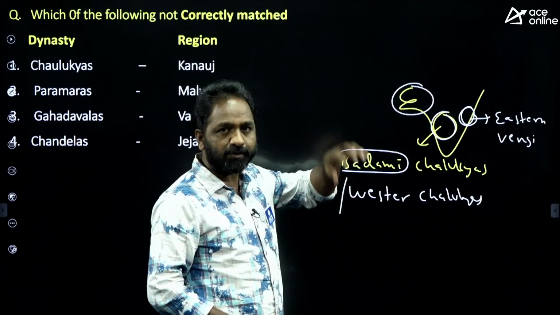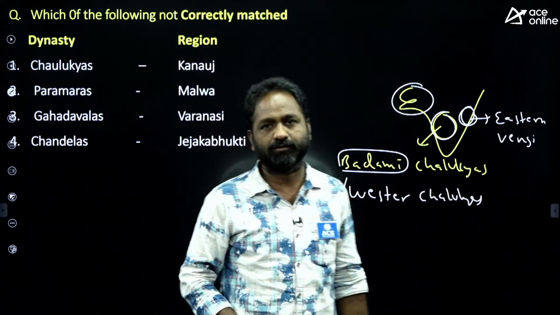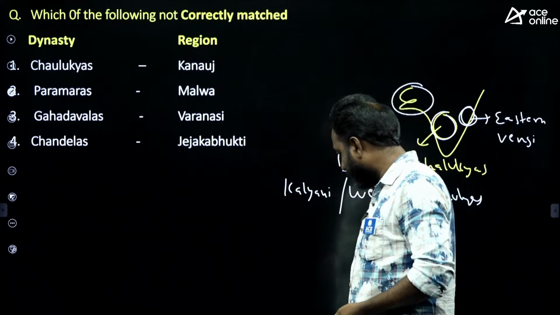Now we are talking about the Rajput kingdom. They are also called the Chalukya dynasty, and they ruled Gujarat. Okay. Yeah, Konark temple built by Narasimhadeva, correct.